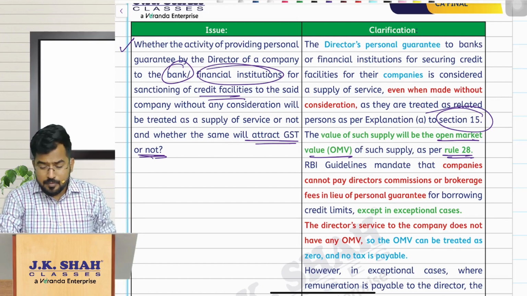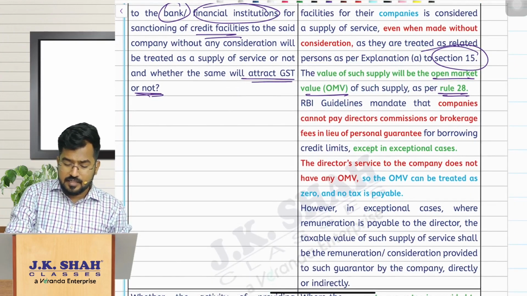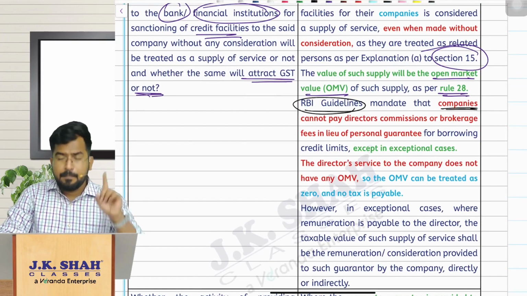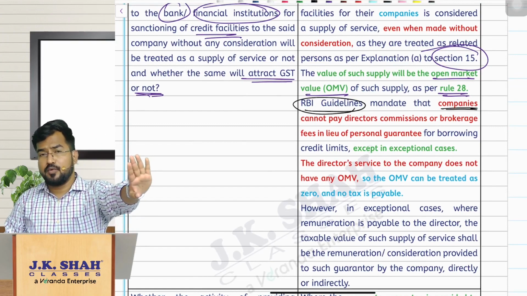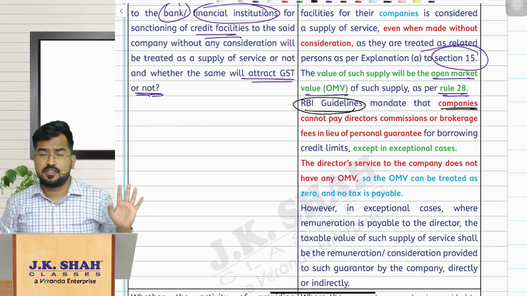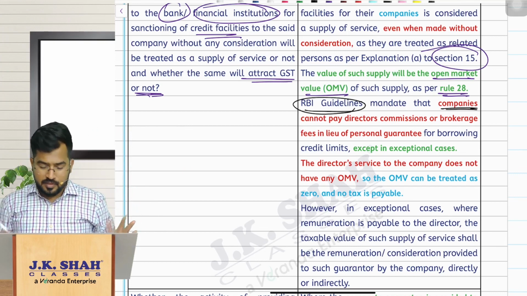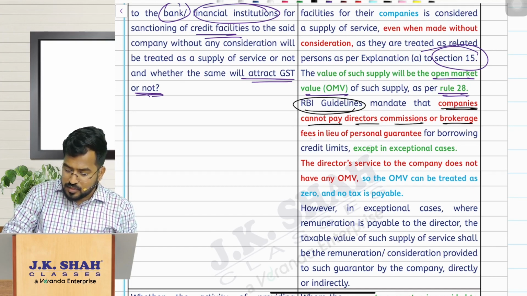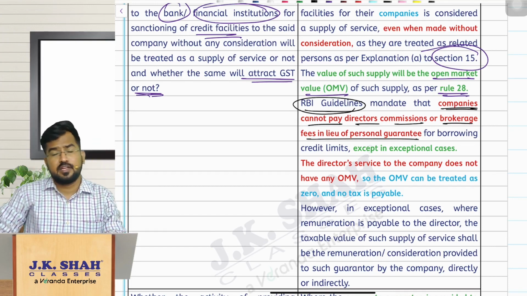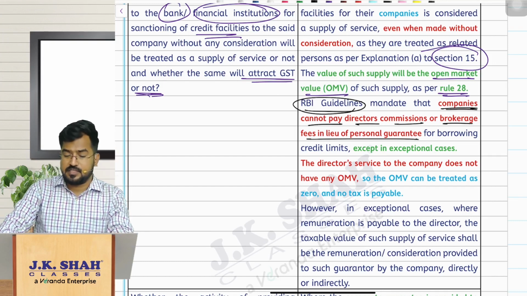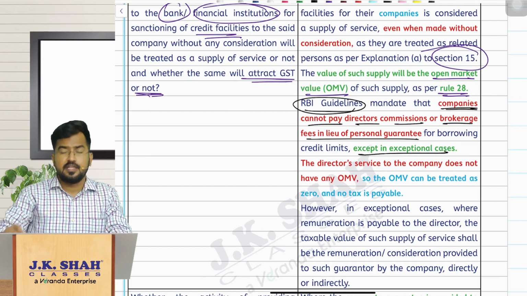Because RBI has clear guidelines stating that companies should not pay any amount directly or indirectly to the directors for giving guarantee for the company's borrowings. That means companies cannot pay the directors commission or brokerage for the personal guarantee they are giving, except in exceptional circumstances.